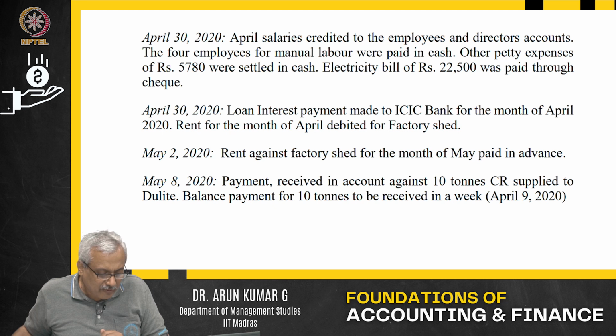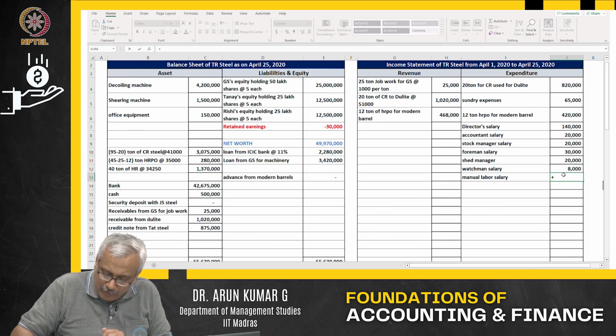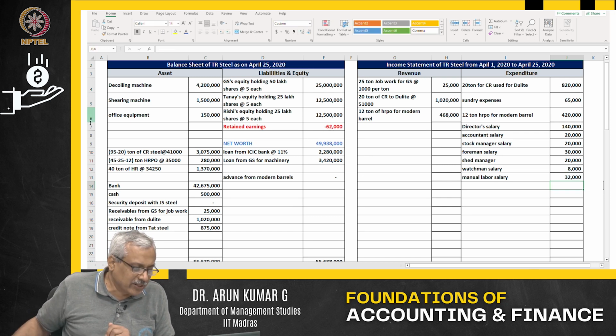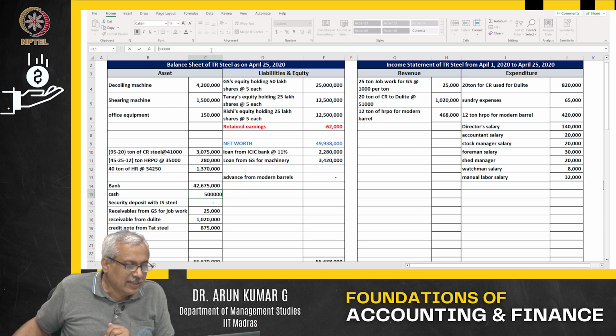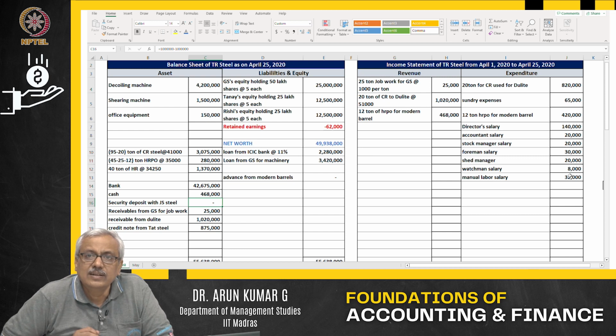So how many people are there? 4 people. 4 into 8,000, that is 32,000. That is unfortunately or fortunately, whatever you can say, paid for in cash. So what happens? My cash balance reduces by that extent. Bank balance not, cash balance reduces.